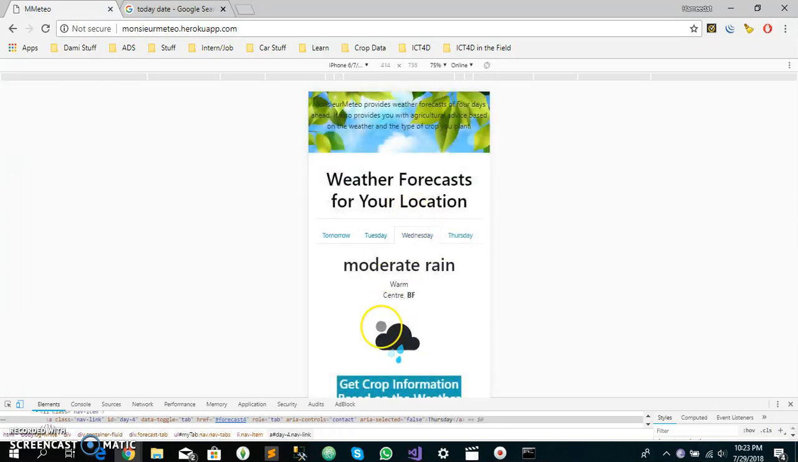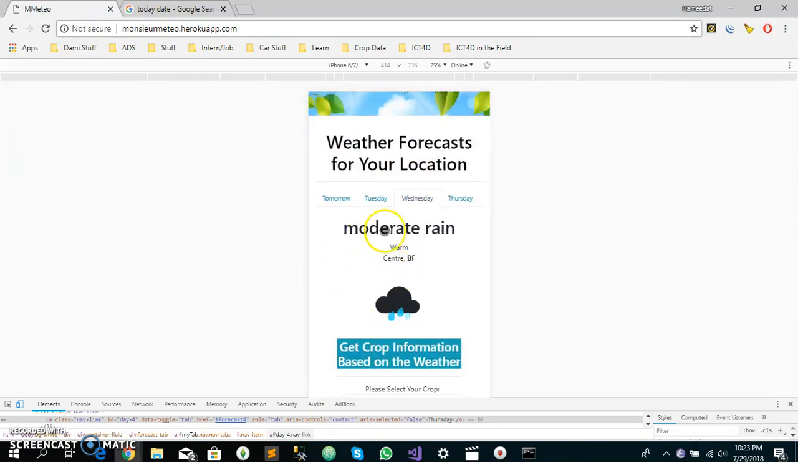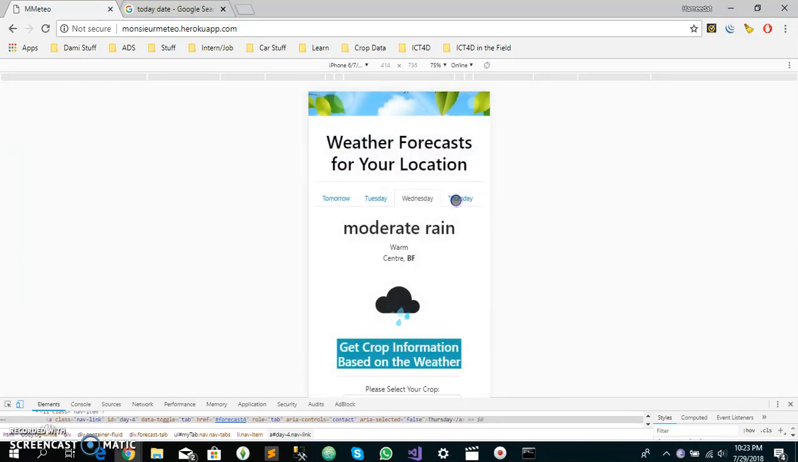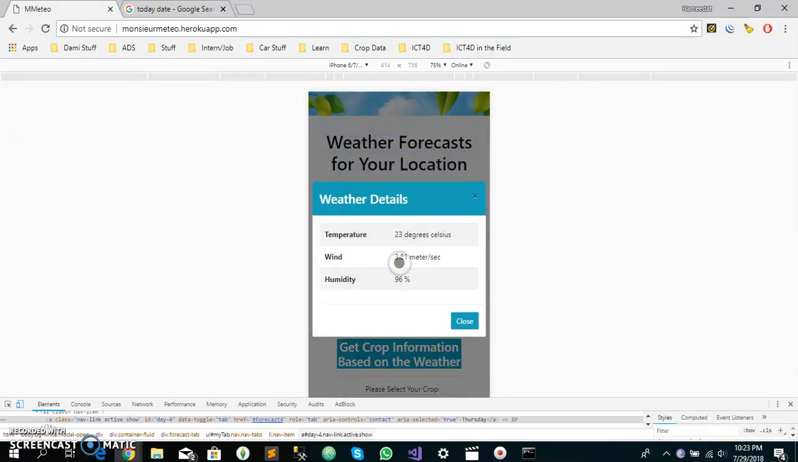Then for Wednesday, the forecast is moderate rain. The weather is going to be warm too, at 24 degrees Celsius. The wind is 2 meters per second, and humidity is 100%. Then for Thursday, there's still going to be moderate rain, and it's going to be warm, with the temperature at 23 degrees Celsius. Then the wind and humidity.